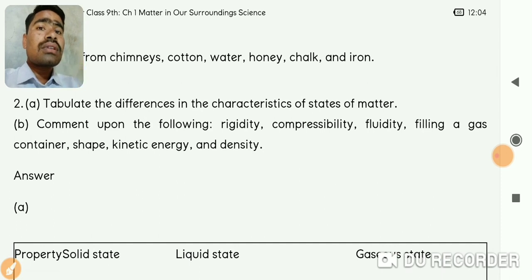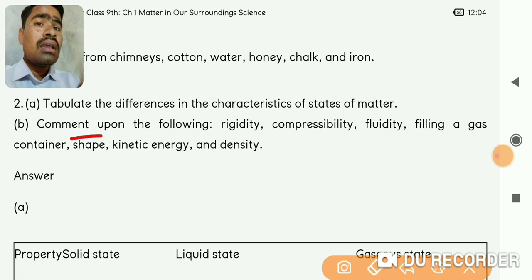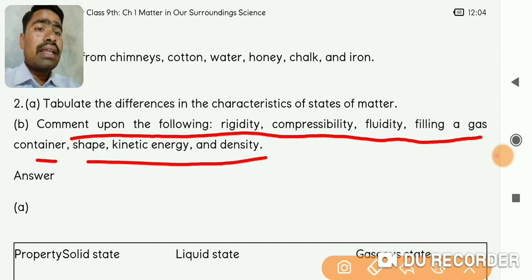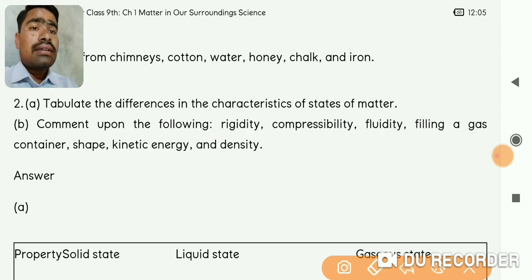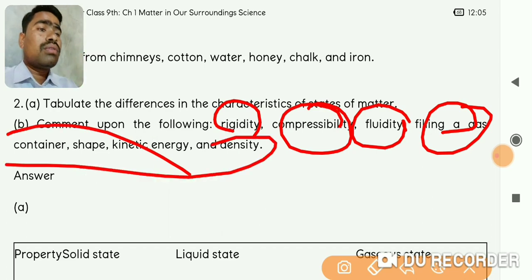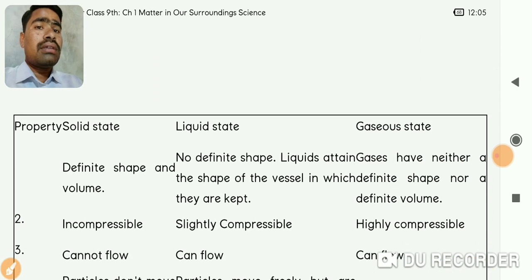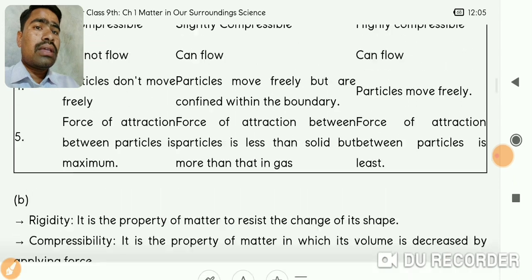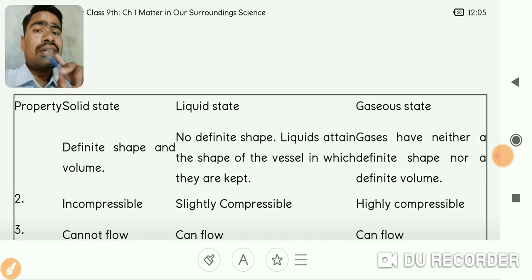And the second question is comment upon the following: rigidity, compressibility, fluidity, filling a gas in a container, shape, kinetic energy, and density. So on the basis of these characteristics, we have to comment on the above 3 states of matter. So let us see the property of the state: solid, liquid, and gas.